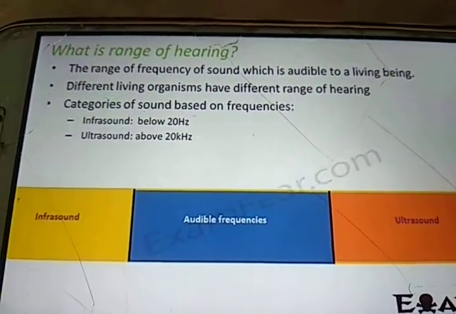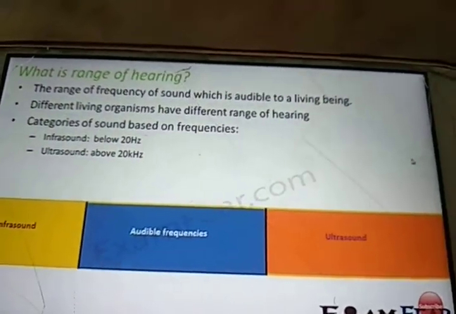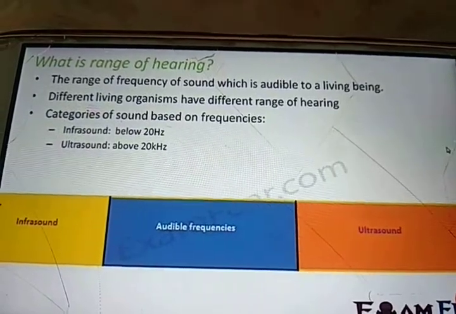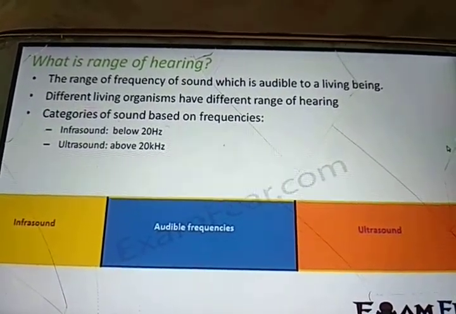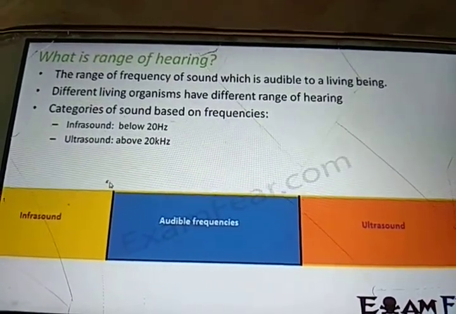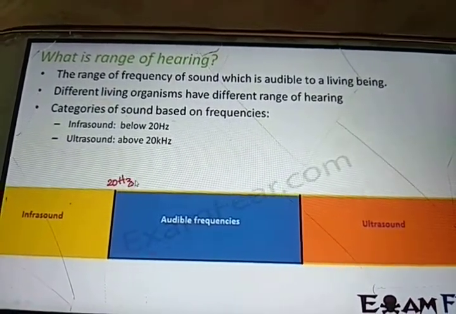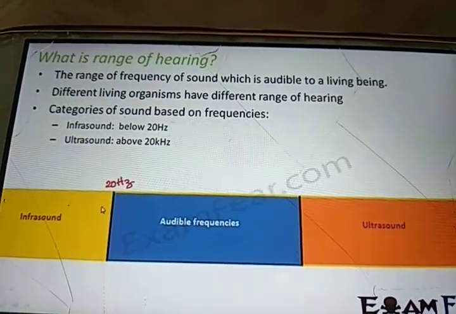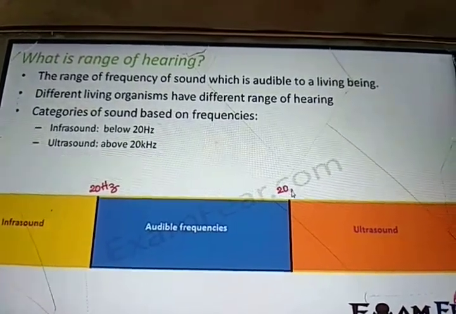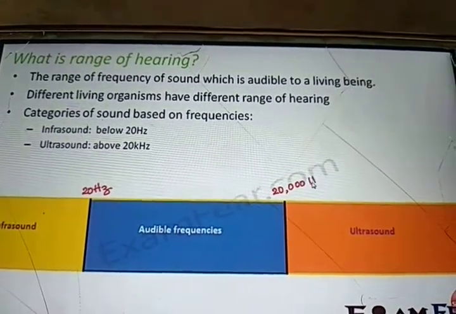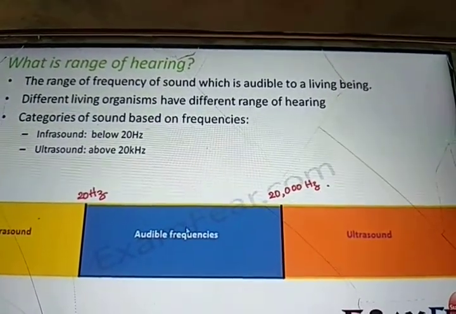This represents the various frequencies of sound. For human beings, the audible range starts from 20 hertz, and we can hear sound up to 20 kilohertz. So this is our audible range.